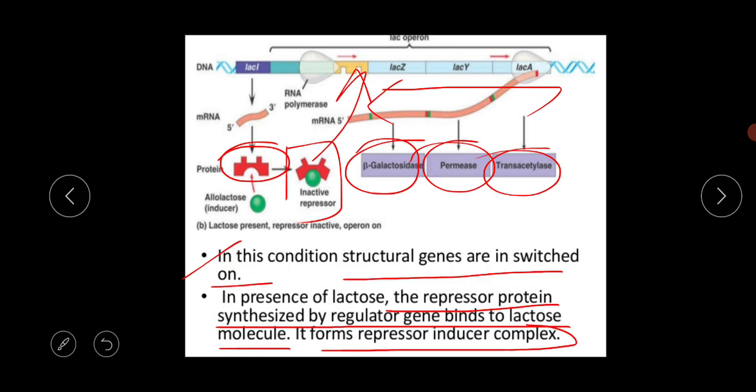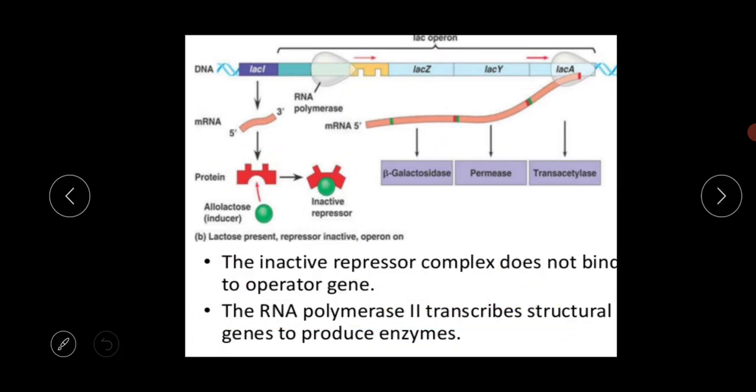After RNA polymerase binds with the promoter, it can easily reach the structural gene portion and transcribe to produce the enzymes.